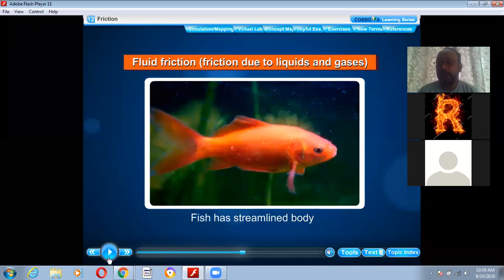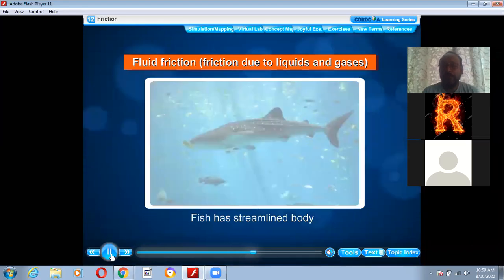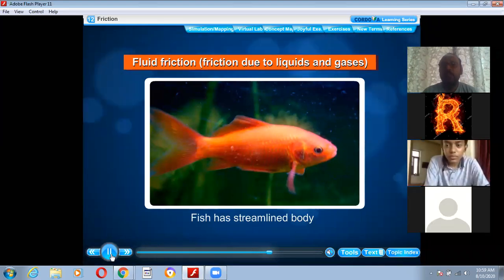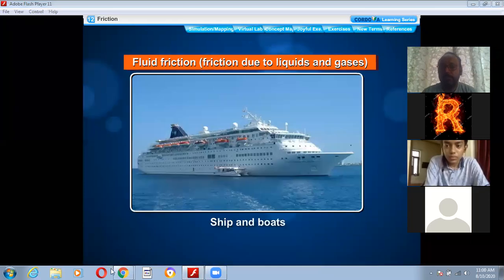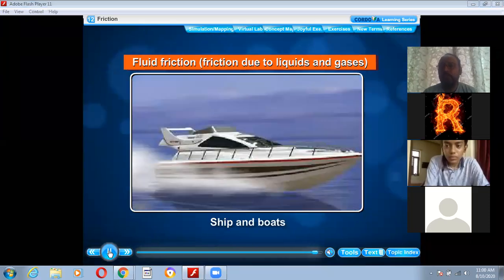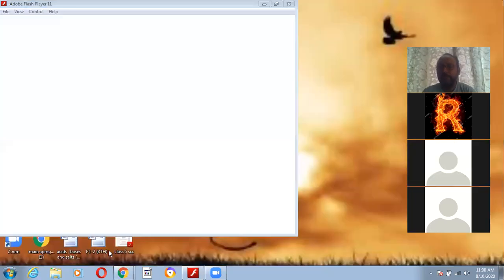In class 7, you might have discussed the characteristics of aquatic organisms when we discussed habitat. These aquatic animals have a streamline shape because it is very helpful to protect them from friction. Same way, ships and boats, you might have observed their shape is streamline due to this reason.